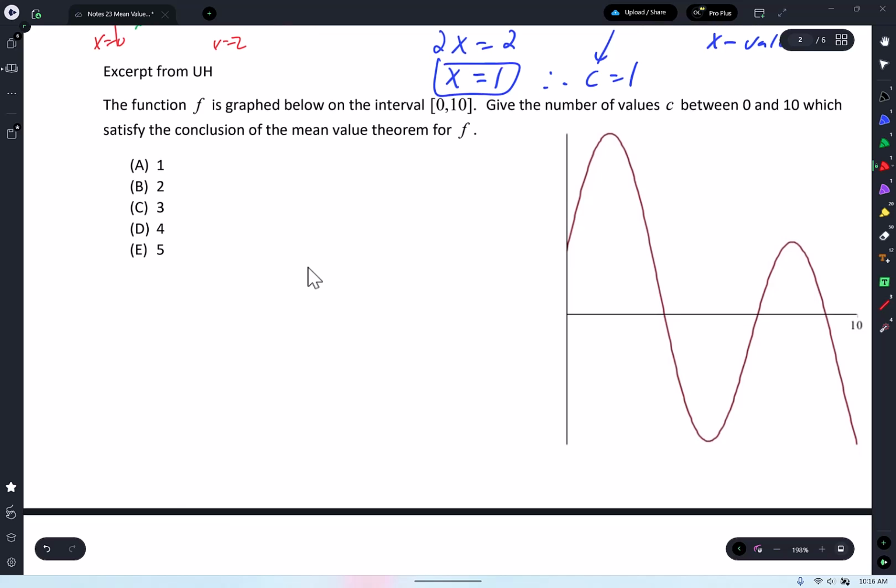So, anyways, all right, ready, guys? Look how simple this is. Well, I shouldn't say simple. Look, it's not that bad. Let's look at the logic. The function f graphed below on the interval 0 to 10.